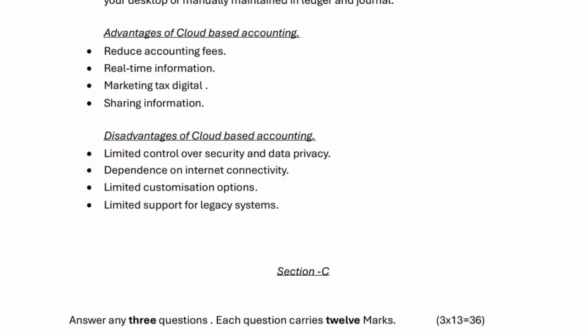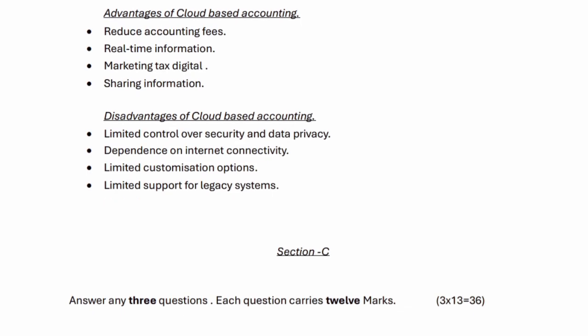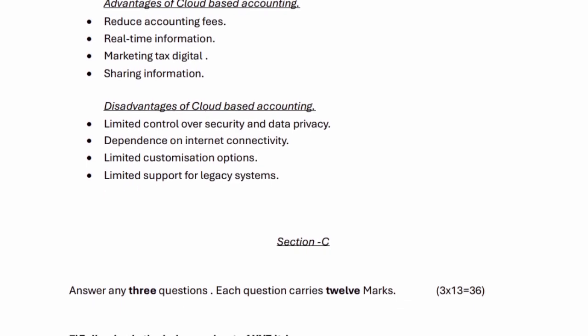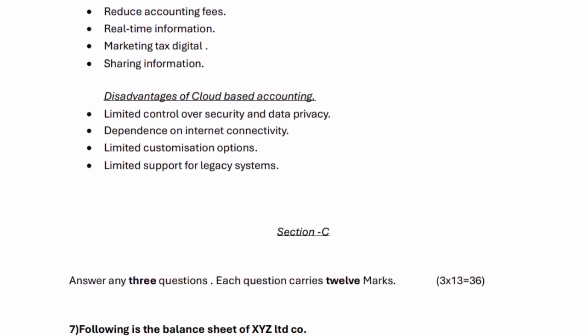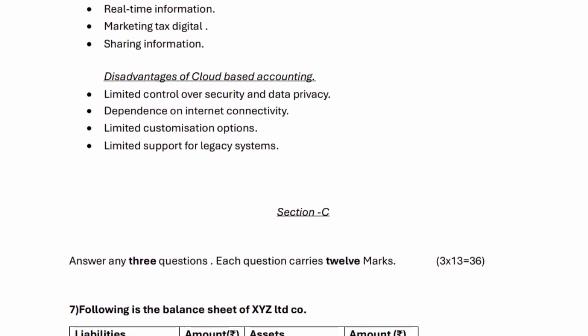Disadvantages of cloud-based accounting: limited control over security and data privacy, dependence on internet connectivity, limited customization options, limited support for legacy systems.